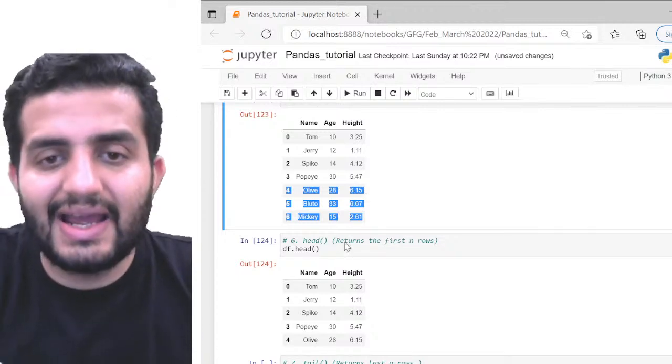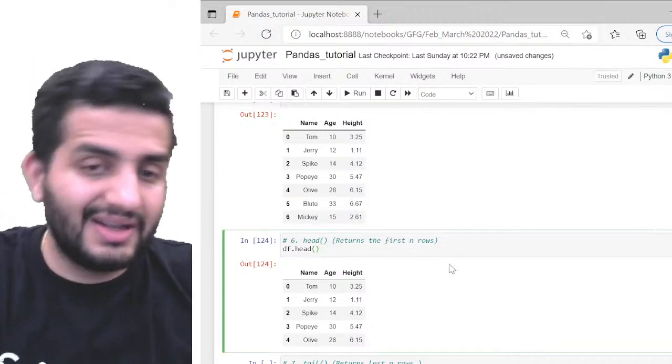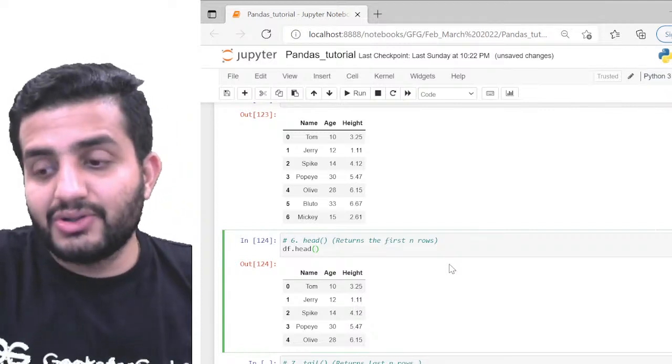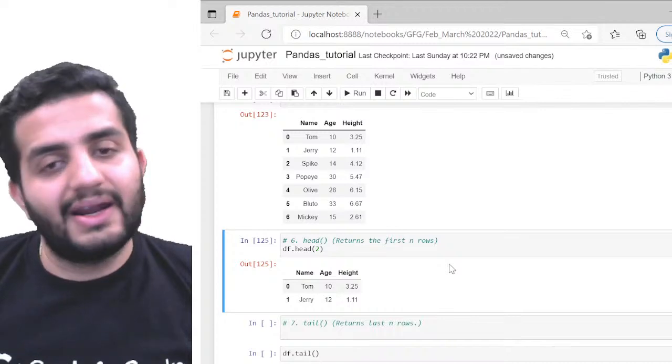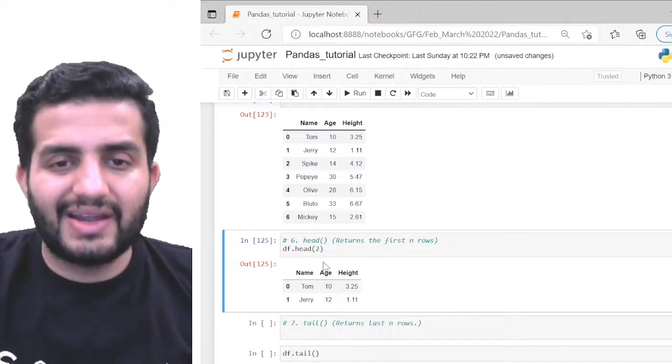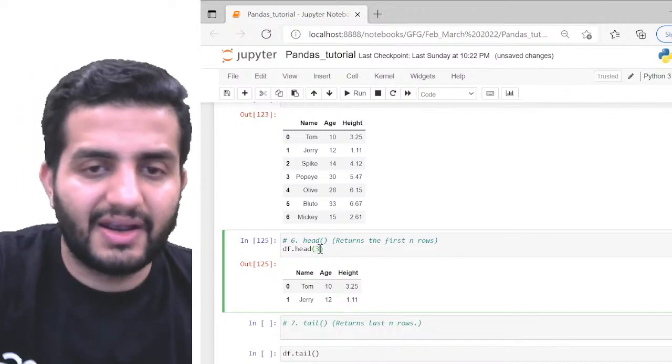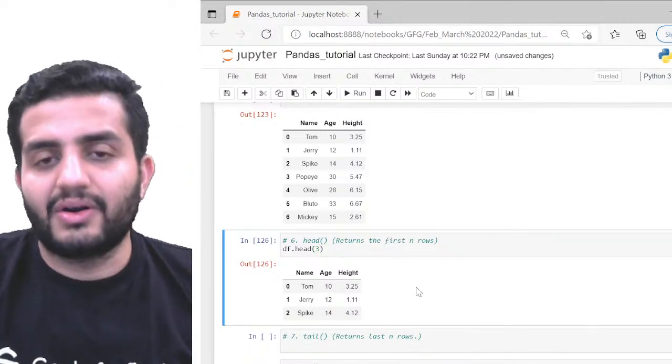Also, as I said, head takes an argument n. Default is 5, that is fine, but I can also specify n. If I give head 2, I'll get only 2 records. What if I give 3? I'll get 3 records.